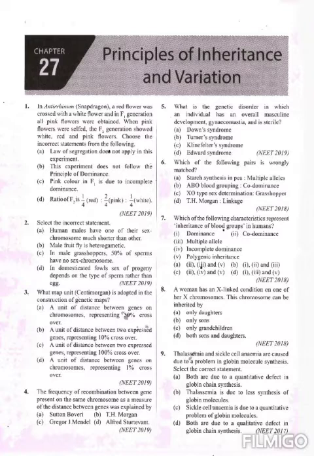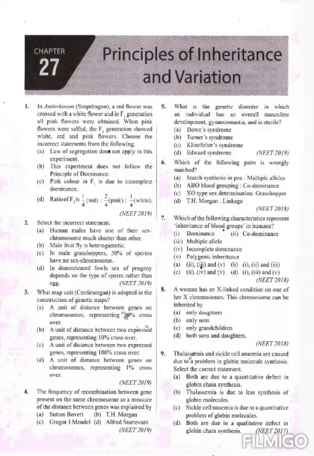The first question is: in Antirrhinum, snapdragon, a red flower was crossed with a white flower, and in the F1 generation all pink flowers are obtained. When the pink flowers were selfed, the F2 generation showed white, red and pink flowers. Choose the incorrect statement from the following. In Antirrhinum or snapdragon, we clearly know that it's an example for incomplete dominance, and the incomplete dominance ratio is 1:2:1.